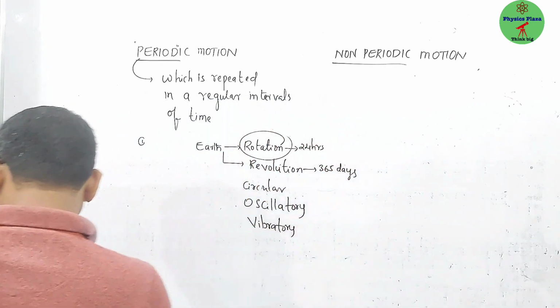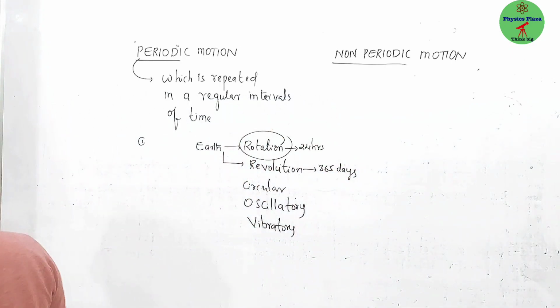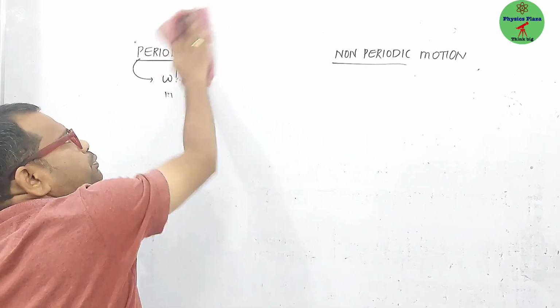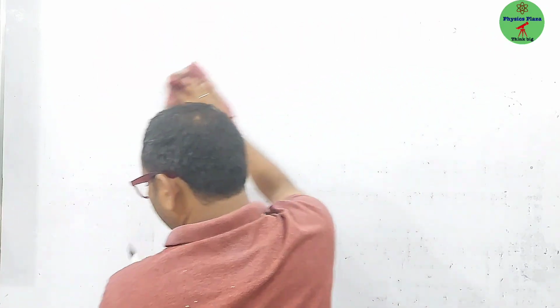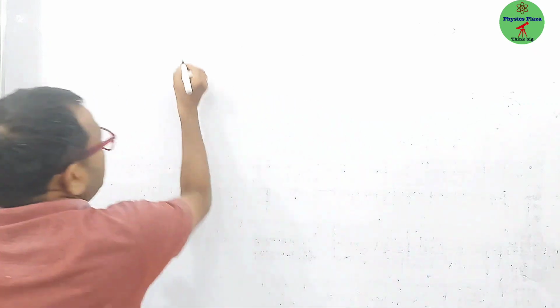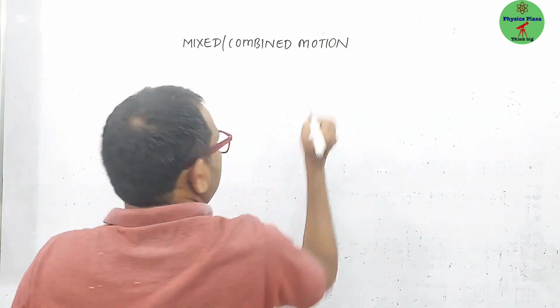So children, this is about the types of motion. Now, you may get one doubt. Sir, is it compulsory that a body should have only one motion? No, dear children. Did I say that? No, it is not that. A body can have more than one motion. Such a motion we can call a combined motion.